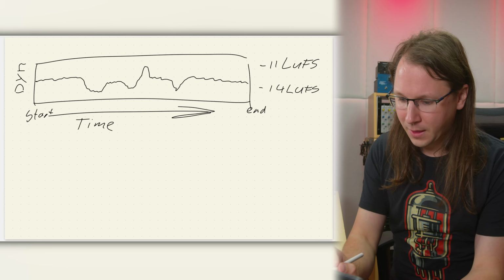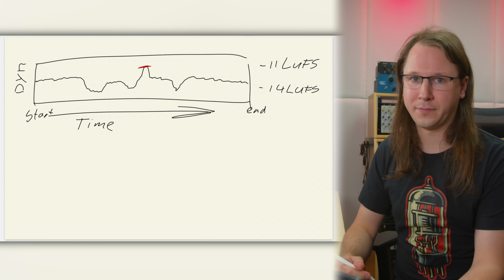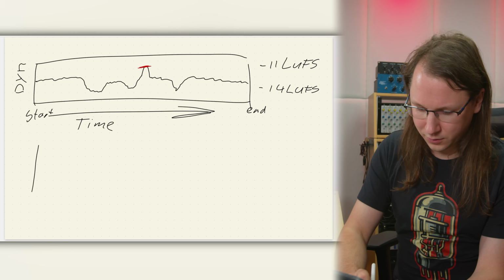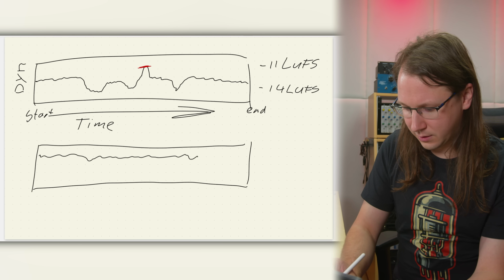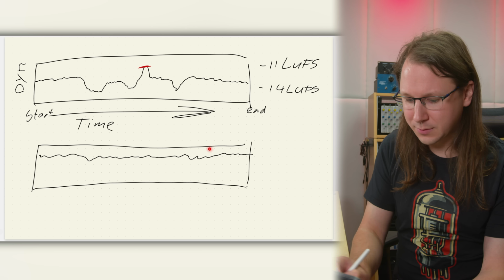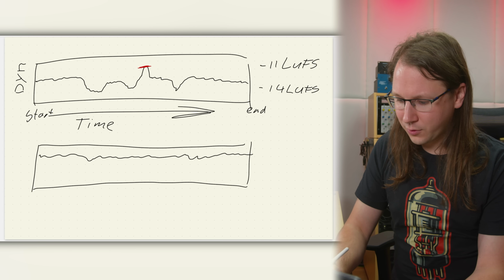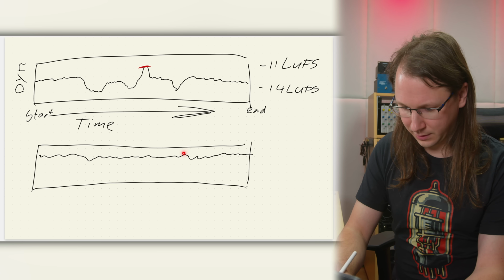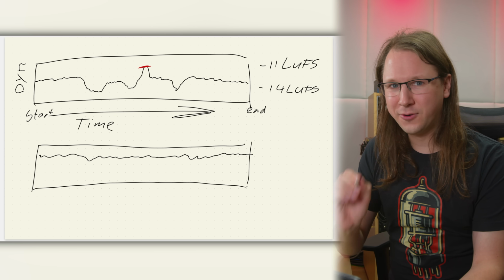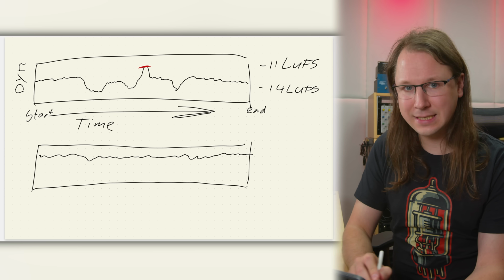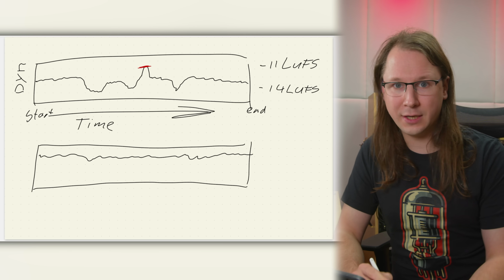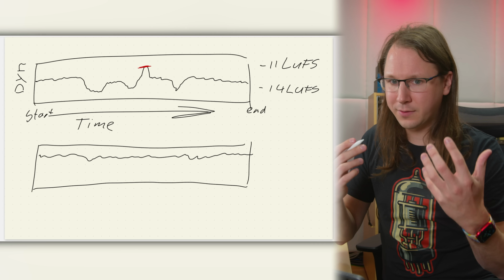And one of the things that we can do is, for instance, compare this number with our highest peak. So obviously, let's draw another song here, which looks like, I don't know, this. In this second song, there are no obvious peaks or valleys. And if I would compare my loudness number here to the highest peak, which would be somewhere over here, the difference would be really, really small. So this song is less dynamic than this song. So if we first take our loudness and then compare that with our highest peak, we can say something about the dynamic range of our song.